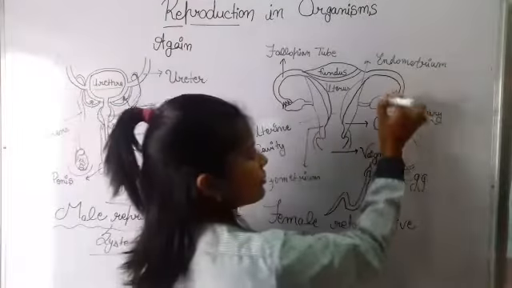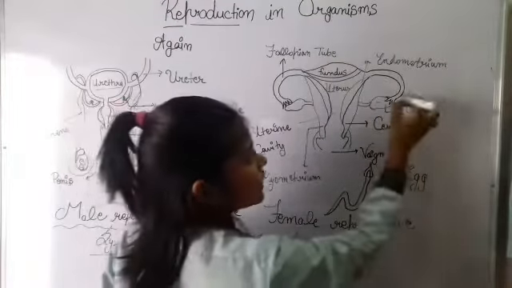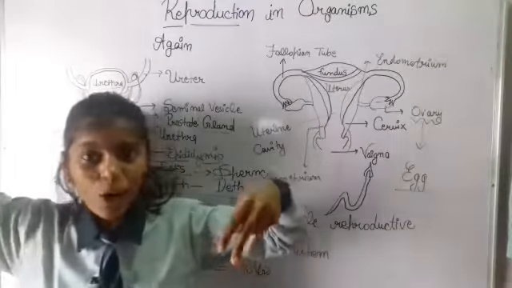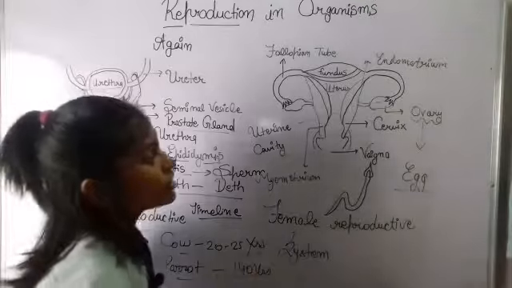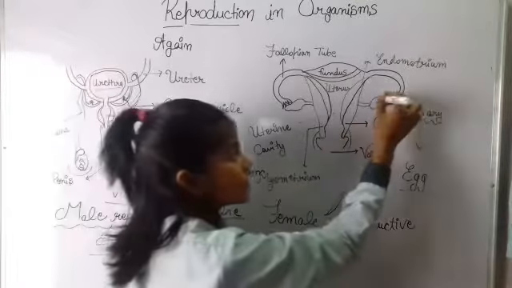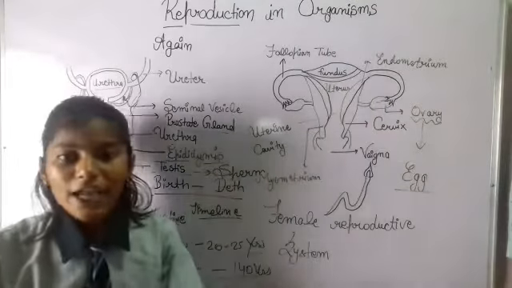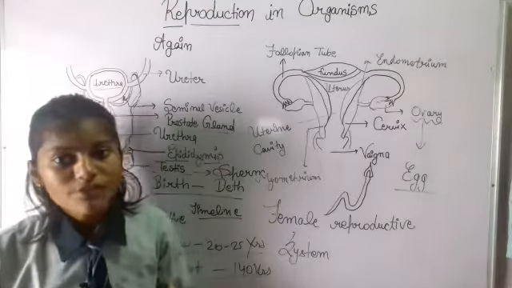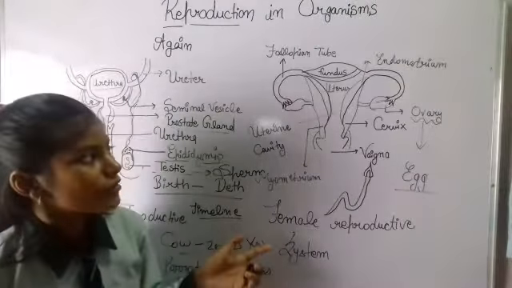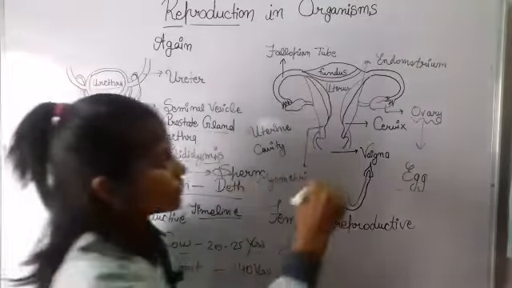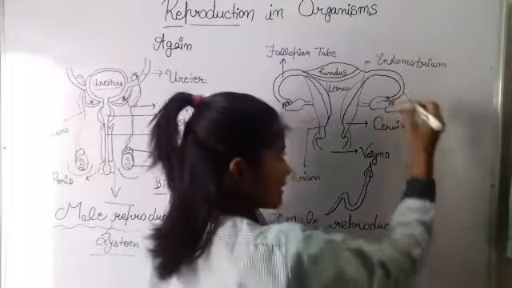After it produces the egg, these finger-like structures are present here, holding the ovaries like this. This finger-like structure is called the fimbriae. These fimbriae take the egg from the ovary, which is produced every single month after maturity.